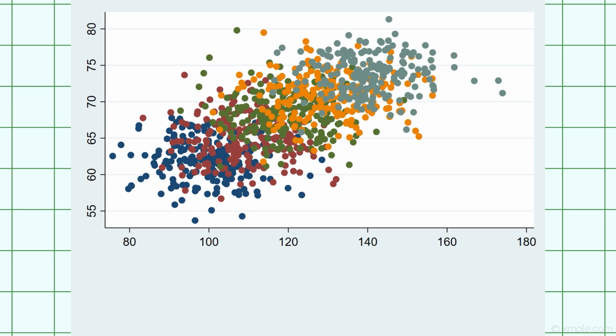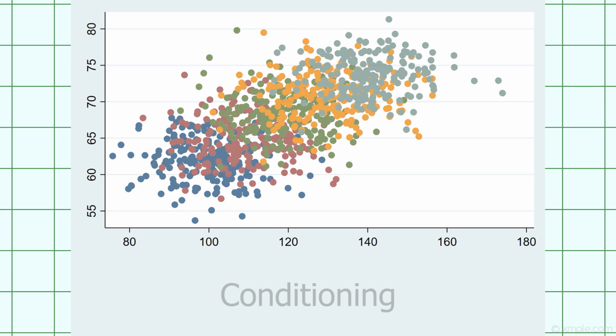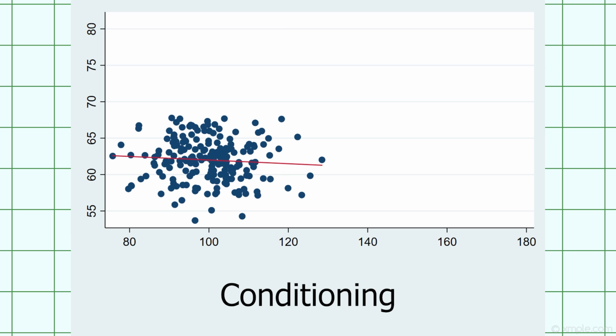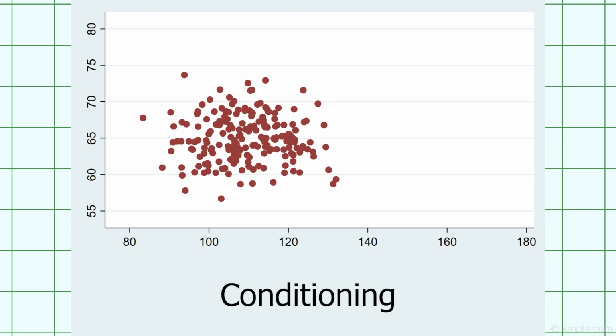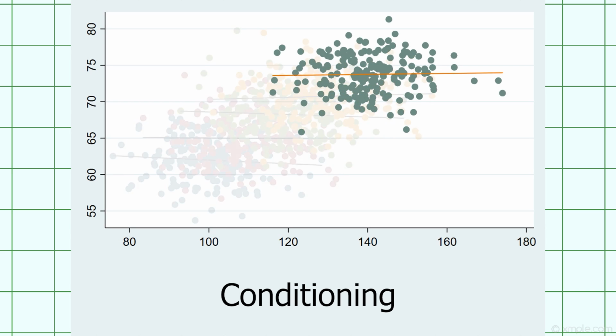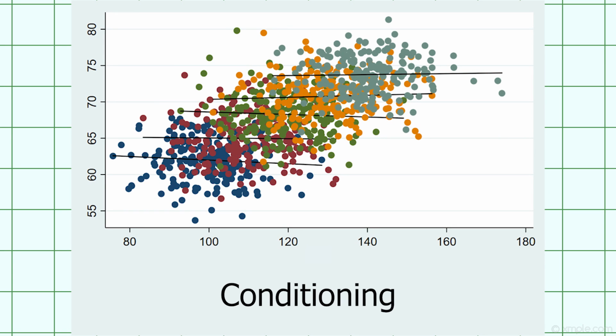Well, a basic way to do this is through what's called conditioning. We can condition on our group variable by estimating the slope coefficient for only those individuals in group 1, then estimating the slope coefficient for only those individuals in group 2, and so on until we run a regression for each group. Then, we look at the average value of the slope coefficient across groups. In this example, each group has a regression line with a slope close to 0, indicating that there's no relationship between x and y once we condition on the group.